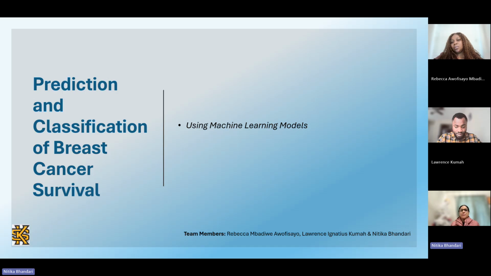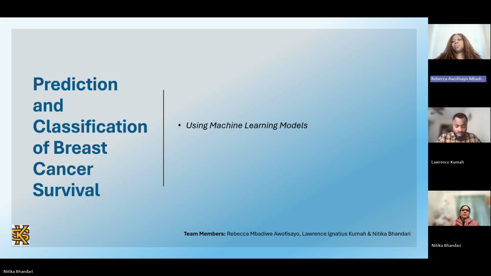Okay. Let's go. So imagine if a few data points could help predict whether a breast cancer patient survives. That's the future machine learning is pushing us towards. And today, I would walk you through how our project contributes to that future.